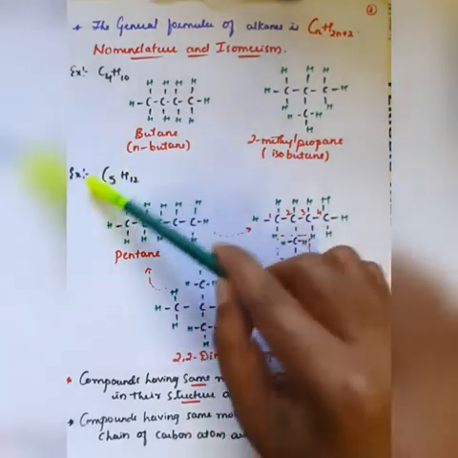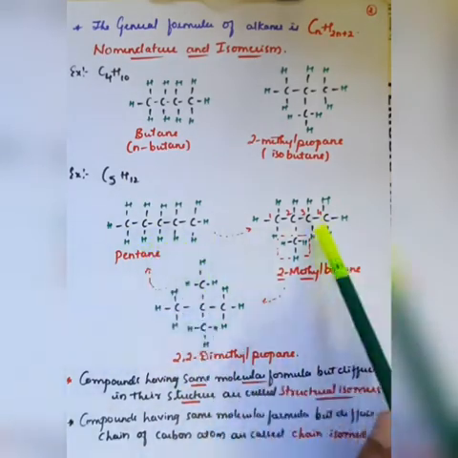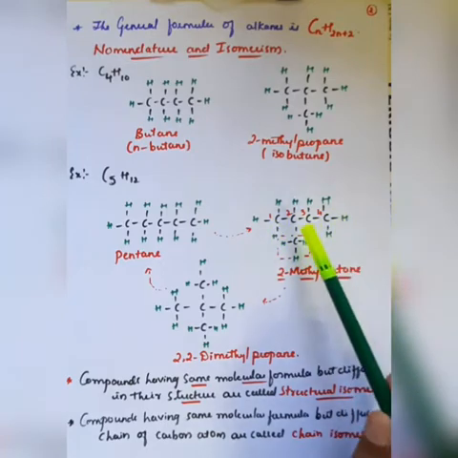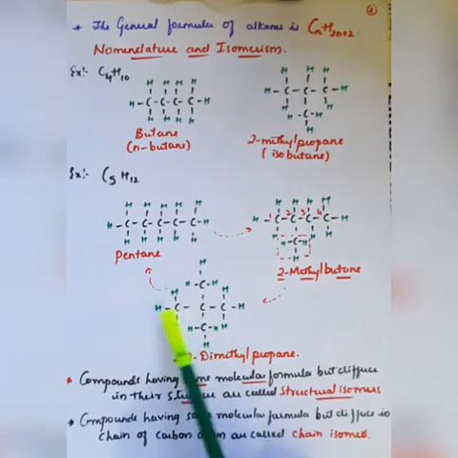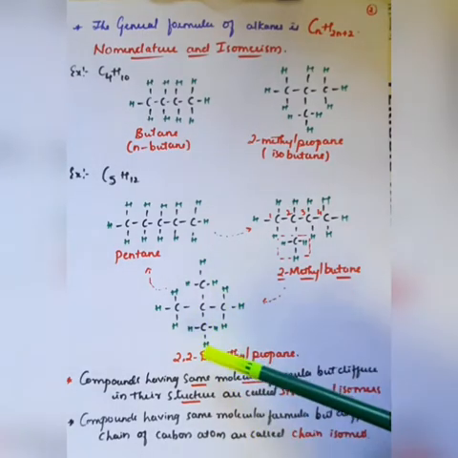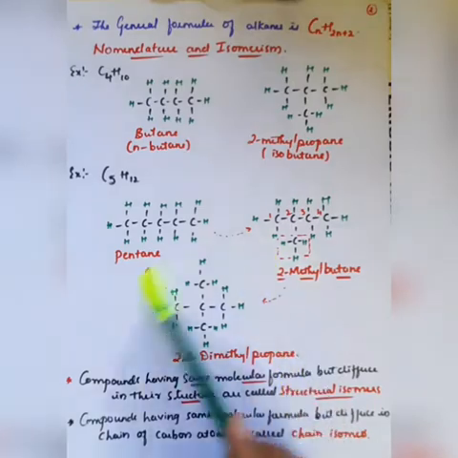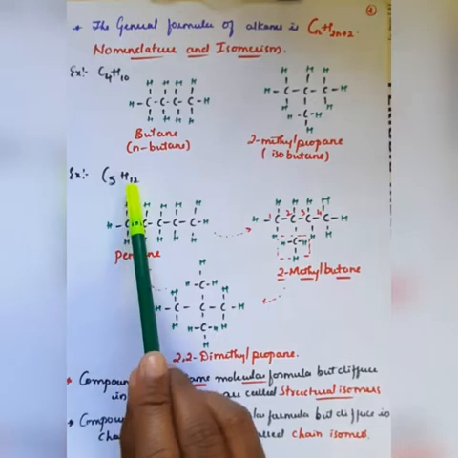So in case of C5H12, if you observe, the 5 carbon atoms are in a straight chain. But in 2-methyl butane there are 4 carbon atoms in the straight chain and the second carbon is branching, right? Therefore, here 3 carbon atoms are in a straight chain, and for the second carbon atom there are 2 types of branching, one above and another below. So it is called 2,2-dimethyl propane. But when you conclude these structures, all have 5 carbon atoms and 12 hydrogen atoms.